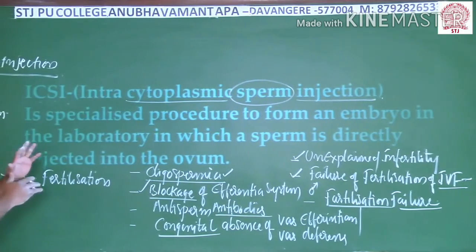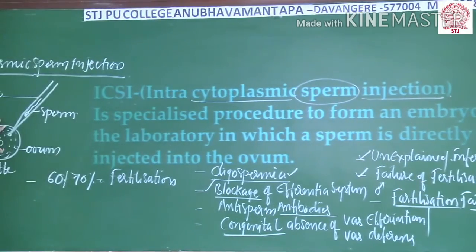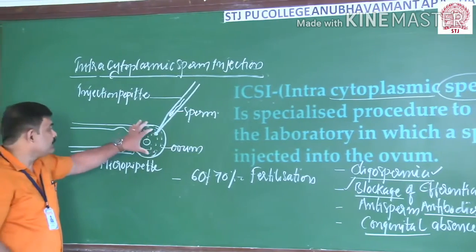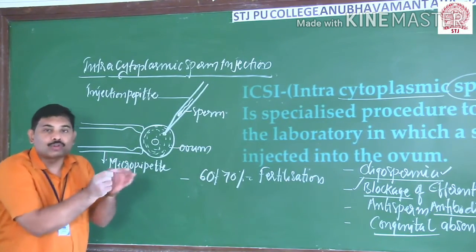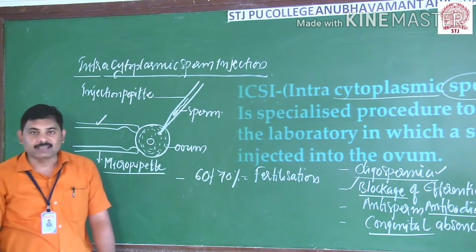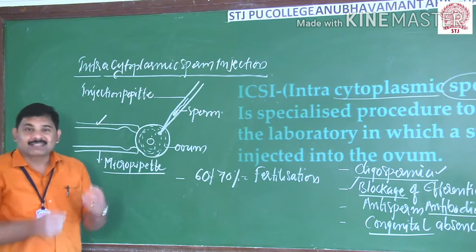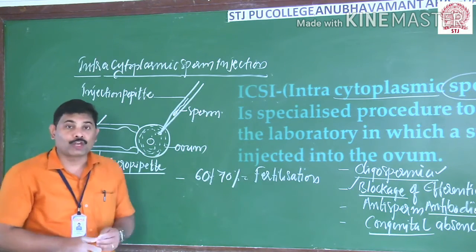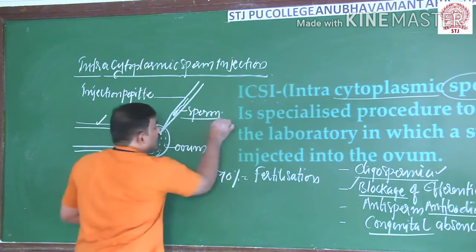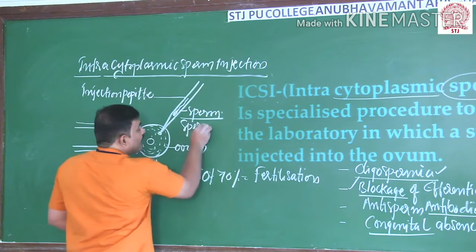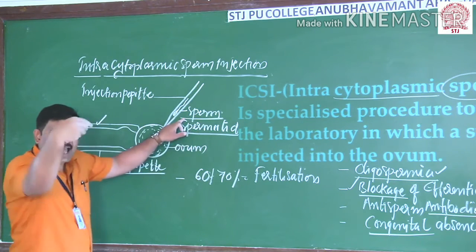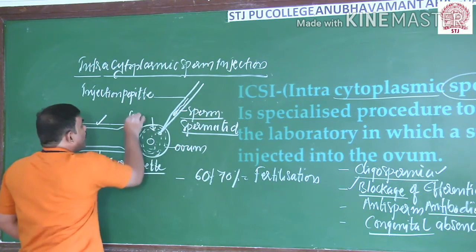Now, how it takes place, I will explain in a detailed way. You collect the ovum from the wife or a donor, that you know very well. And this ovum is held in position without moving anywhere with the help of a micropipette. This is what the micropipette is. Thereafter, we collect the sperm from the husband or a donor, and a single sperm is required in this case. We can also use a spermatid, no issue at all. And this spermatid is directly injected into the cytoplasm.